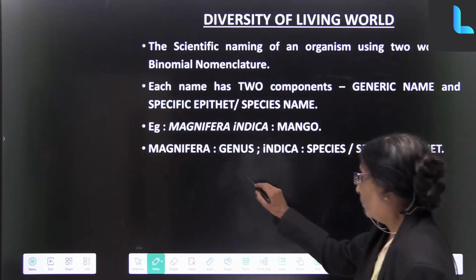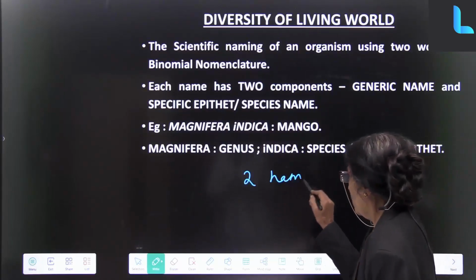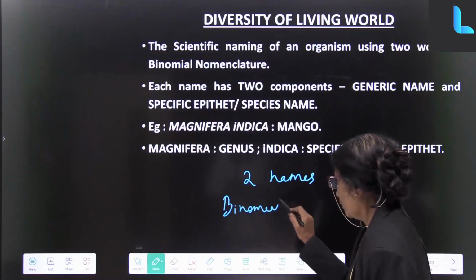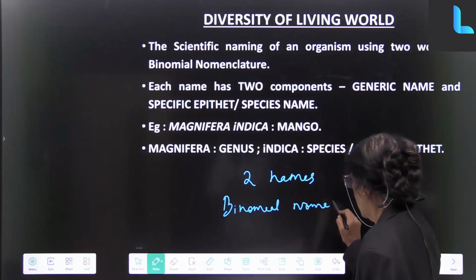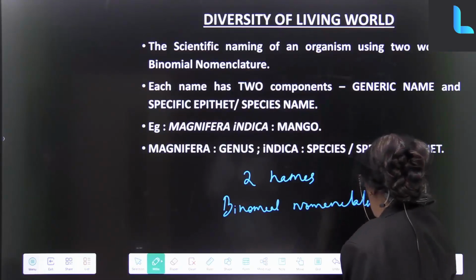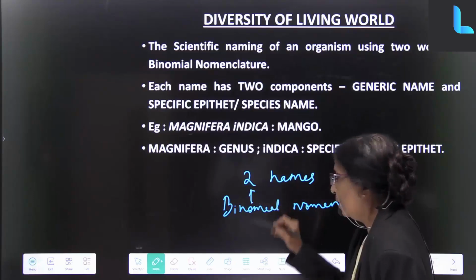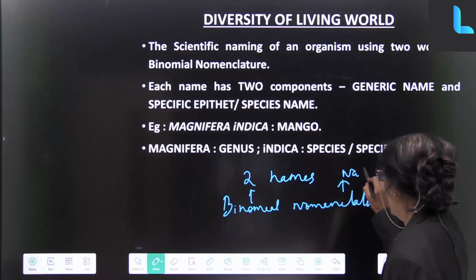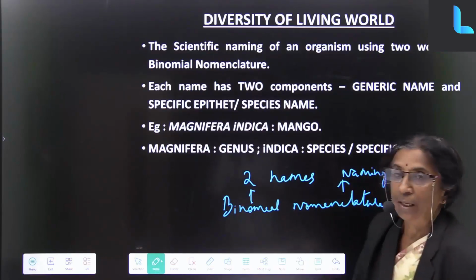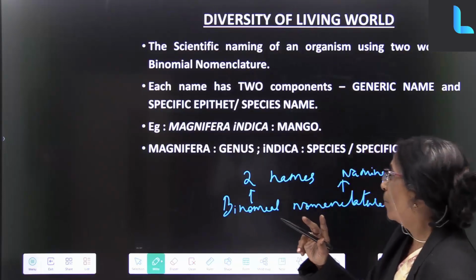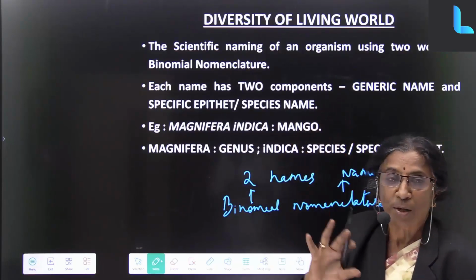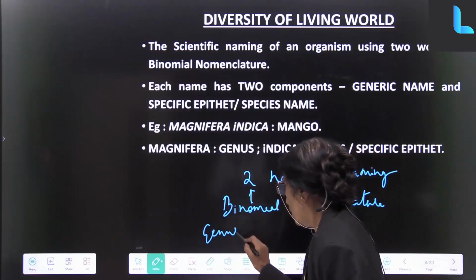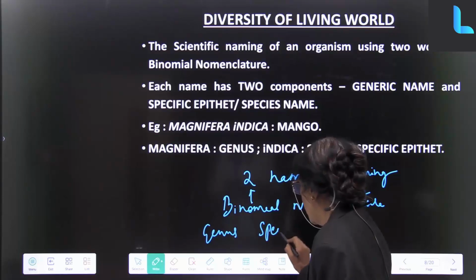Now two names are given. When two names are given, it's called binomial nomenclature. Binomial means two names. Nomenclature is naming any living being with two names. So each name has two components. One is the genus, another is the species.